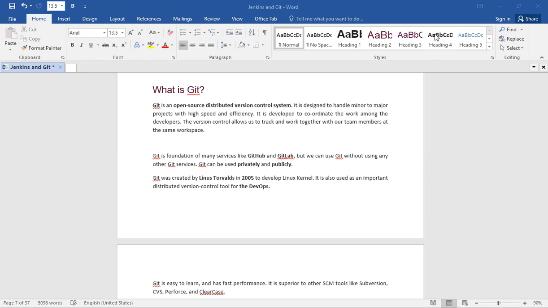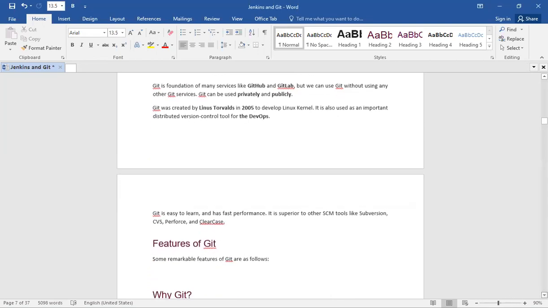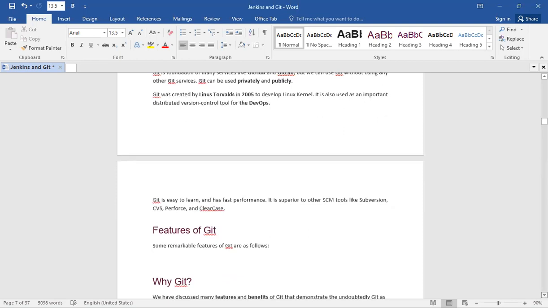It is also used as an important distributed version control tool for developers. Git is easy to learn and has fast performance. It is superior to other SCM tools like Subversion, CVS, Perforce, and ClearCase.